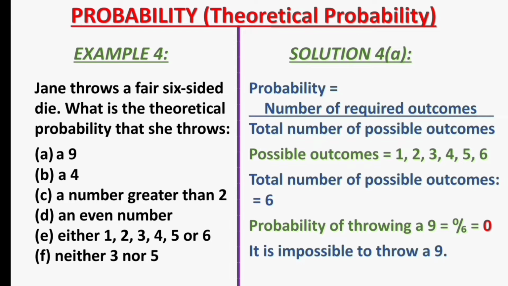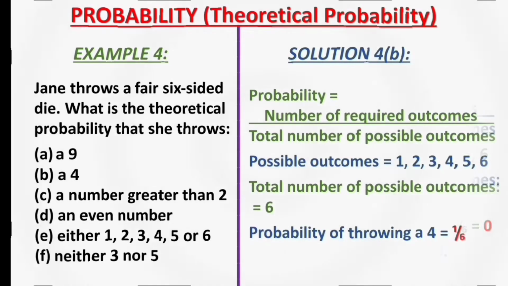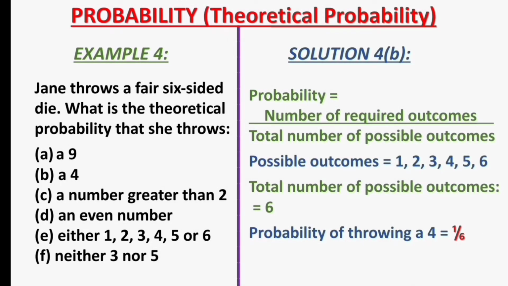Moving on, for the solution to example 4b, can you tell the probability of throwing a 4? Let's see if you can. The probability of throwing a 4 is 1, representing the number of required outcomes, divided by 6, representing the total number of possible outcomes. That makes the probability of throwing a 4 to be 1 over 6. I hope you got that right.